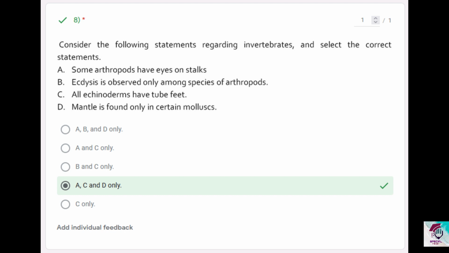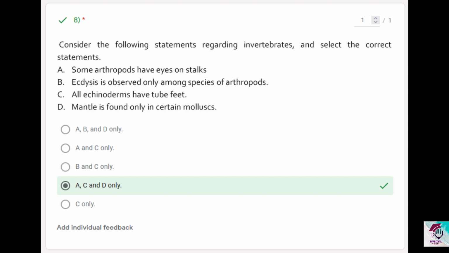C. All echinoderms have tube feet. Now a past paper point also says that this is correct, that all echinoderms have tube feet. So we'll move on with it as correct, because the resource book has not emphasized it. It has just simply said it as a common characteristic found in echinoderms. And D. Mantle is found only in certain mollusks.